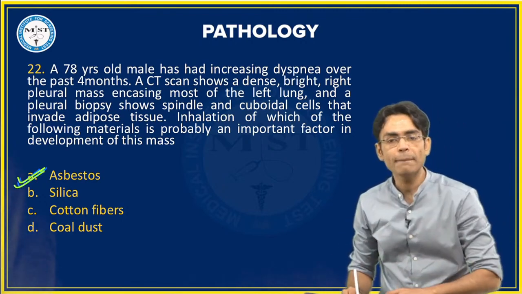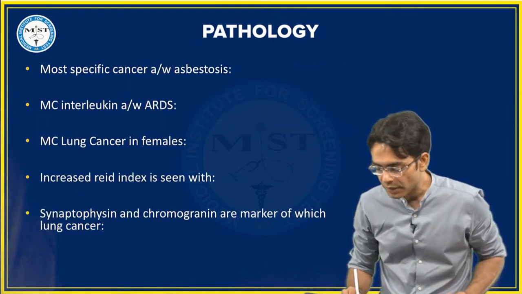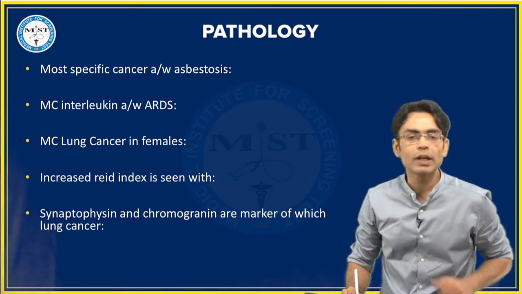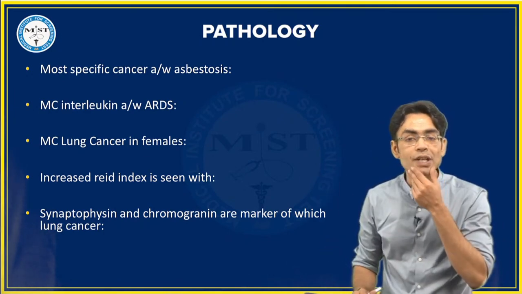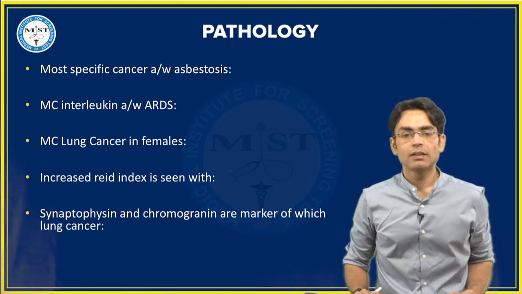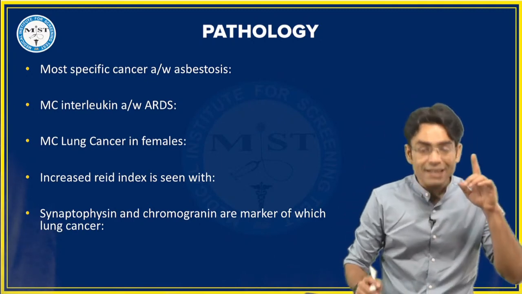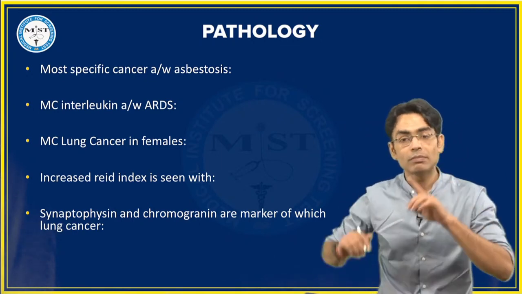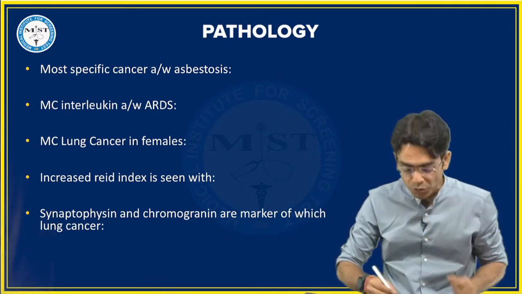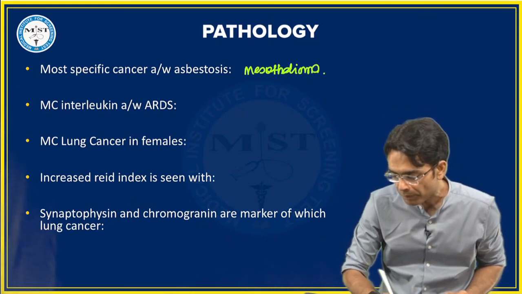Asbestos. Okay. Then, most specific cancer associated. Memon will definitely be sharing the PDF, don't worry. The most specific cancer associated with asbestosis. Yes, you are right. Beta, look, the most common cancer is your lung cancer, bronchoalveolar. But if they are asking about the most specific cancer with asbestosis, yes, you are giving me the right answer, mesothelioma.